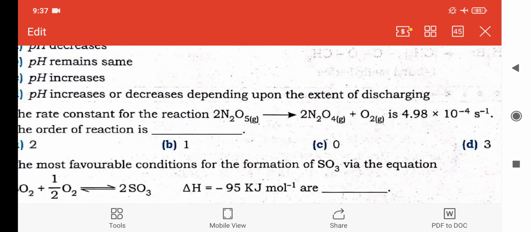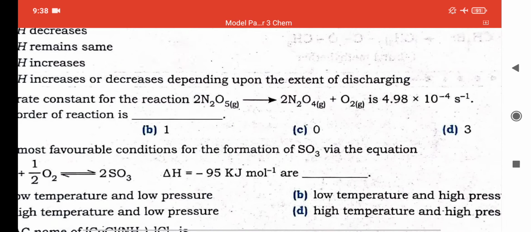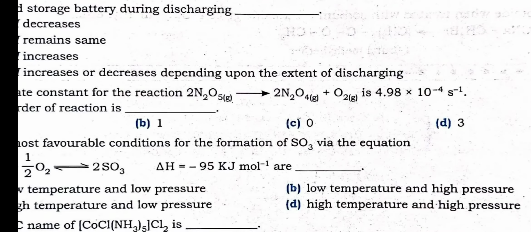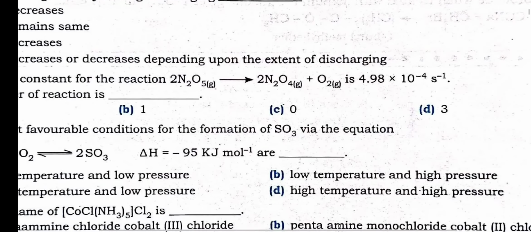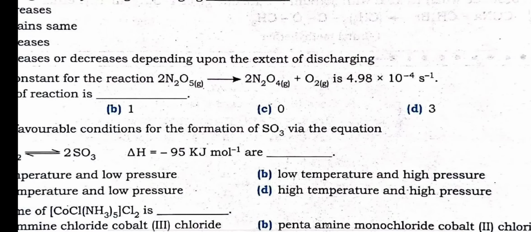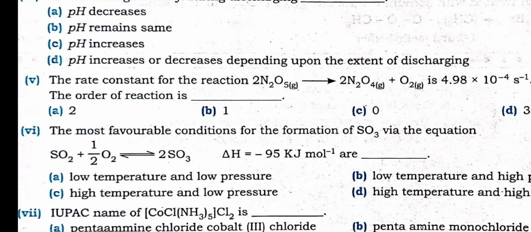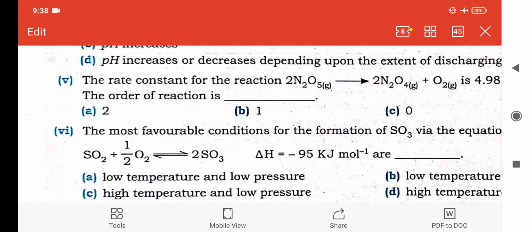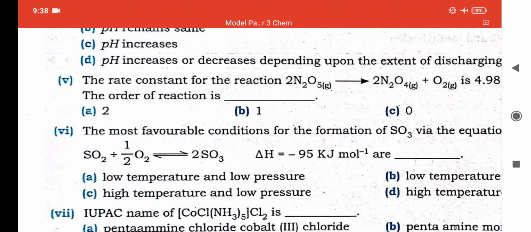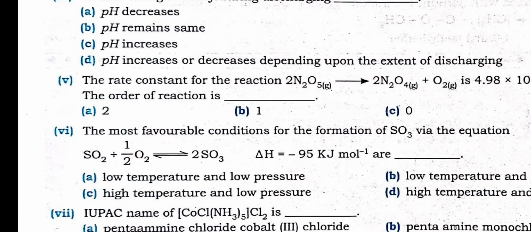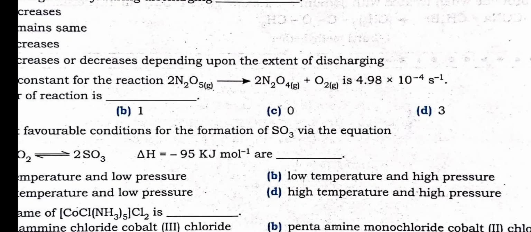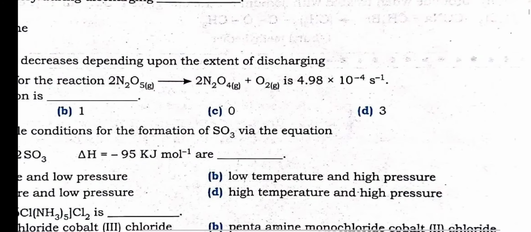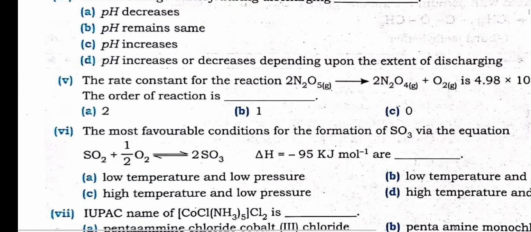You have to learn by heart the unit of the rate constant. If it is a first order reaction, the unit will be s raised to minus 1, per second. If it is a second order reaction, the unit will change. You have to learn it by heart from the chapter. So this per second is the rate constant unit of a first order reaction. So the option is B. Whenever they ask you the order of the reaction, you have to just see the unit of the rate constant. So it is per second, that means it is a first order reaction.